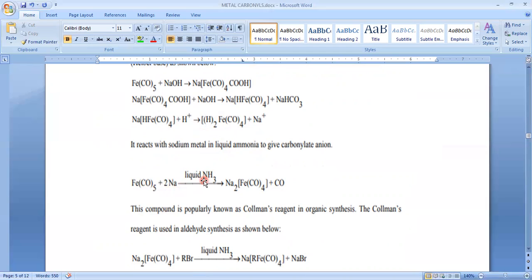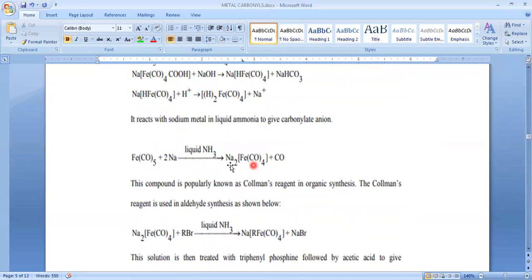So the same reaction you will find, I think you have studied in last year in organic chemistry, that is Birch reduction, reduction of alkyne into the stereomeric geometrical isomer, it will give trans alkene. Okay, so no problem. So it will give a complex compound. So this is a complex compound, sodium tetracarbonyl ferrate.